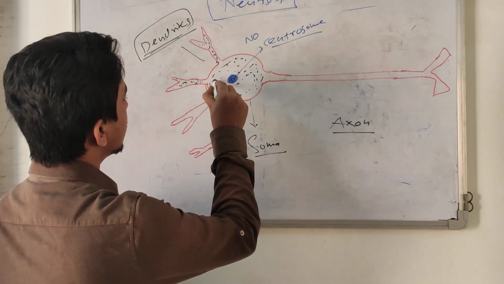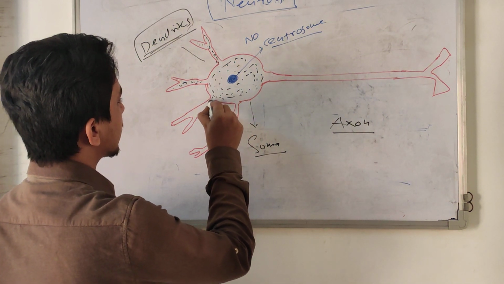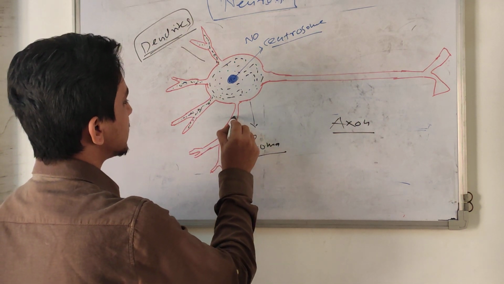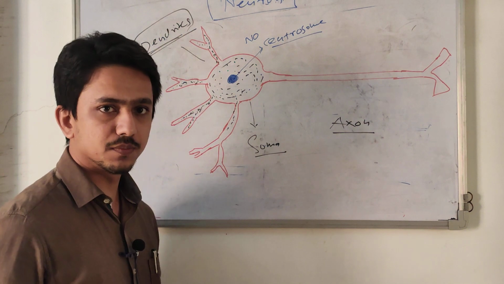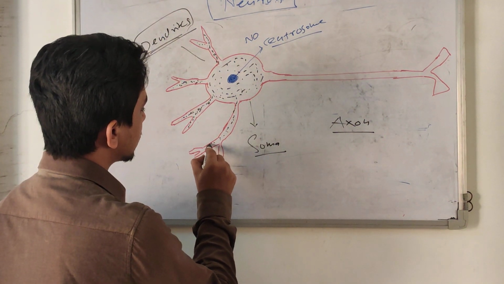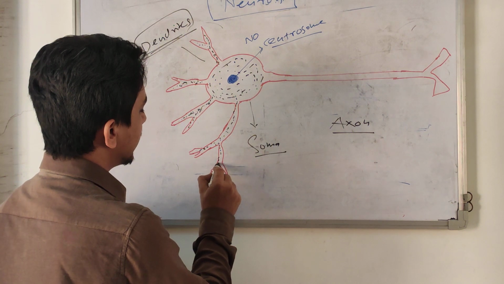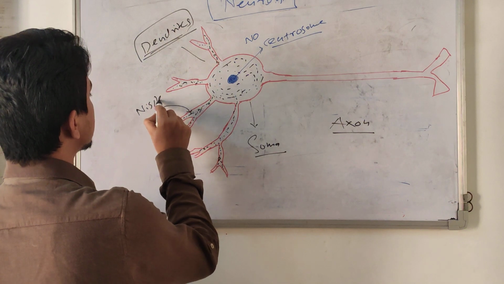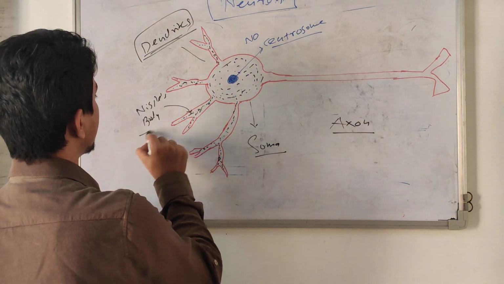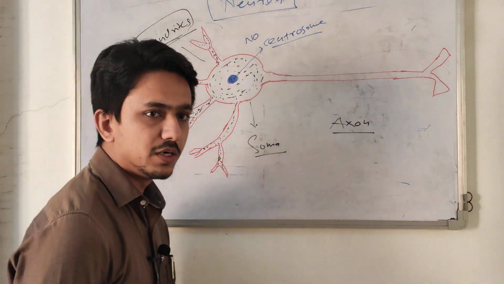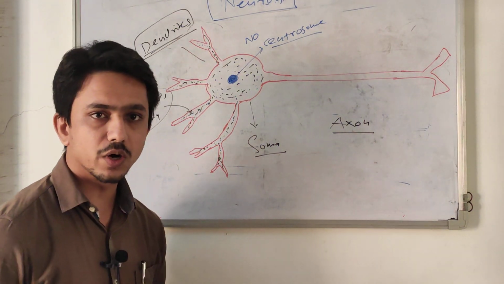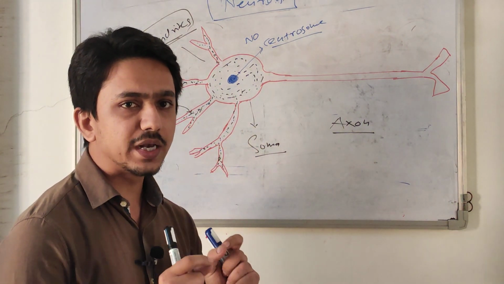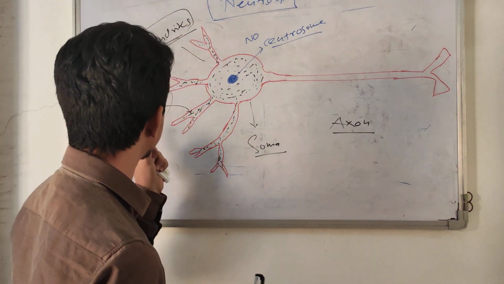So this is seen as darker granules, but it's present only in dendrites and the cell body. They are not present in axons. Some authors call these darker granules Nissl's body, named after the scientist who discovered it. So this is called Nissl's body, and it is nothing but rough endoplasmic reticulum. They look like very dark granules.